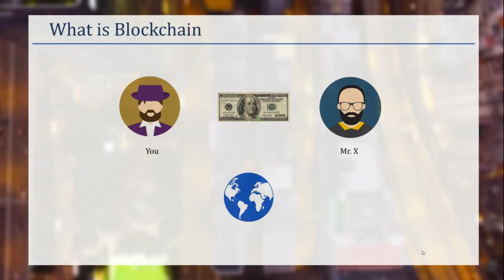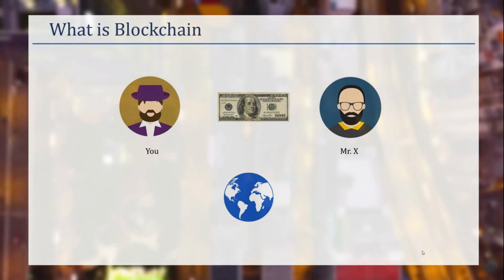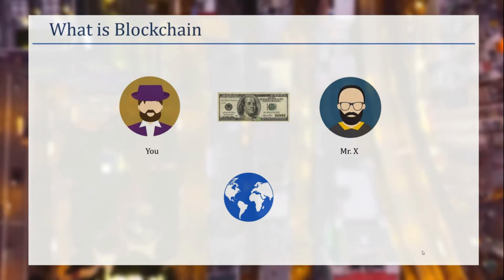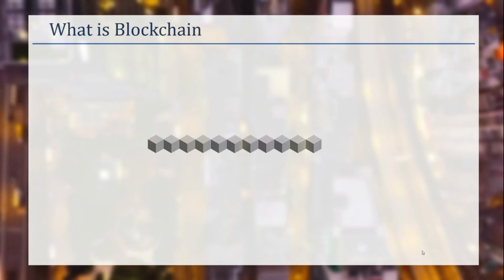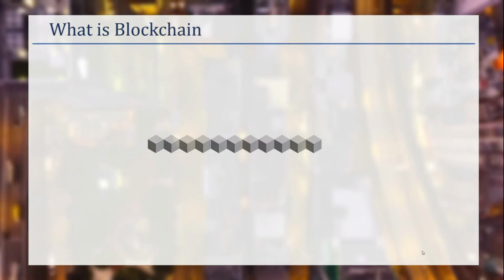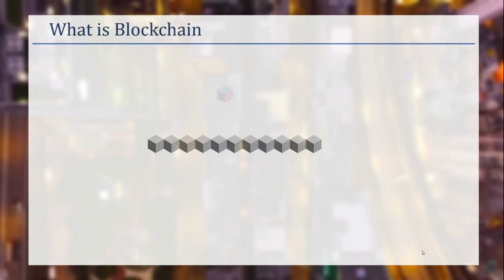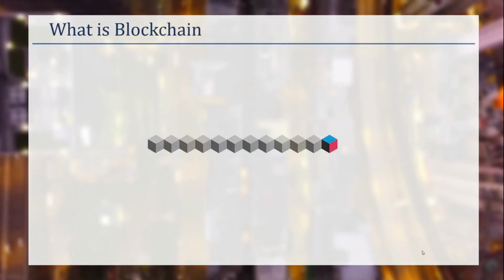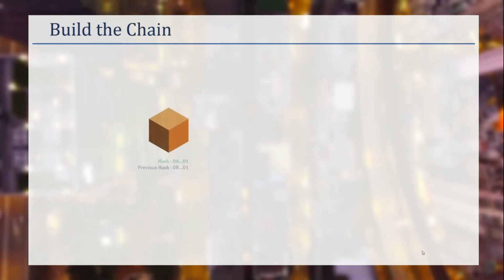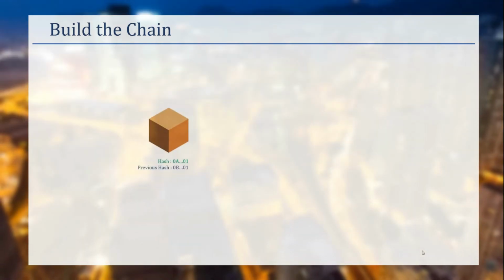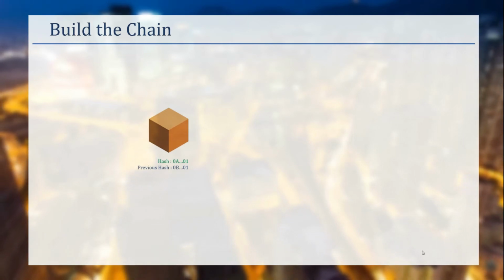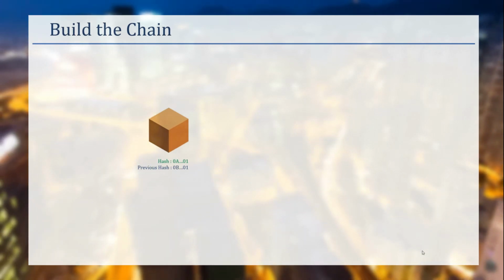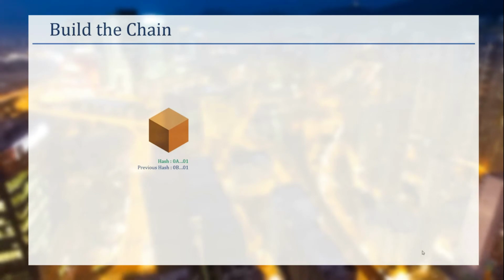So let's see how this process happens in the real world. When a new transaction happens, there is a time period for Bitcoin. Every 10 minutes a new block is created, and that block is tied up with the previous blocks that are already in the Bitcoin network. Each block contains multiple transactions, and all of these transactions and any other data become a summary, and that summary goes through a process called the SHA-256 hashing algorithm, which creates a fingerprint for it.